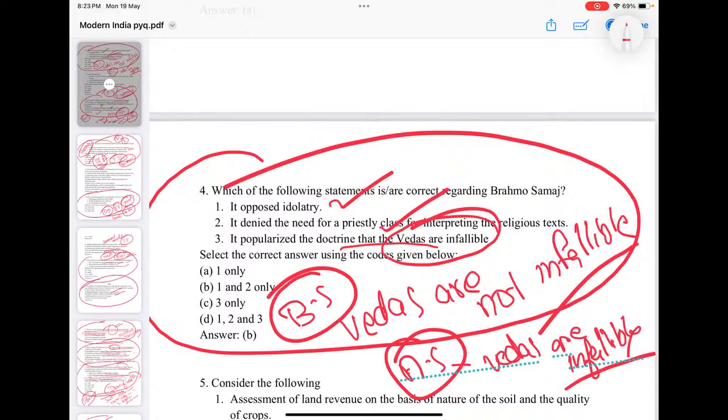But Brahma Samaj is a reformist movement, and Arya Samaj is a revivalist movement. So see the difference. Coming to Raja Ram Mohan Roy's Brahma Samaj, Vedas are not infallible. Human reasoning is superior to Vedic knowledge or the Vedas. Okay.